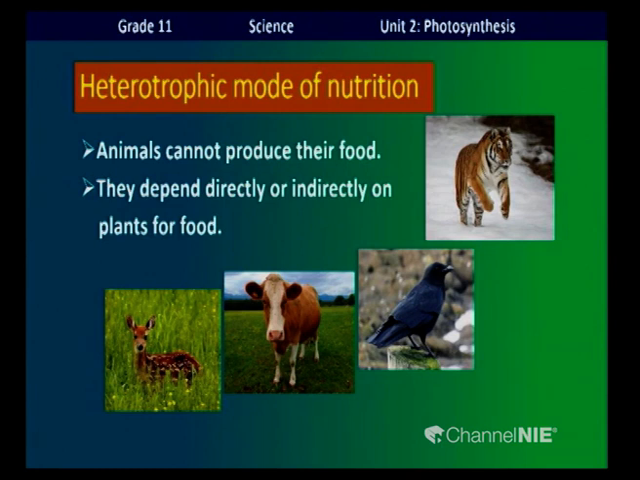And some animals you can see indirectly depend on plants for food. However, all animals depend on plants for food, children. That type of nutrition is known as heterotrophic mode of nutrition.